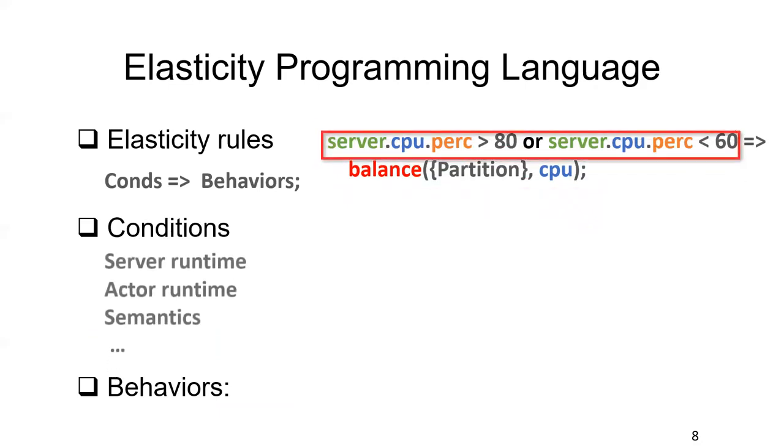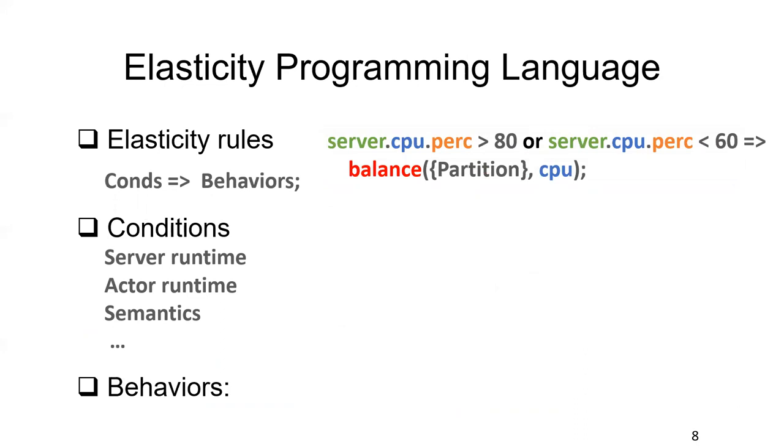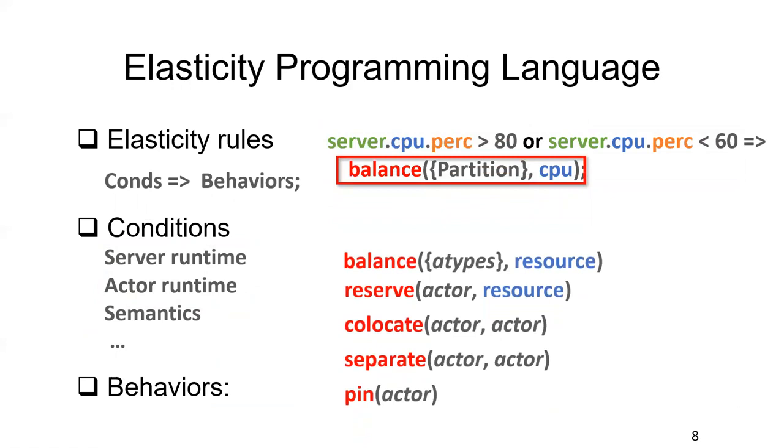In the conditions, you can refer to server runtime, actor runtime, and semantics. So here we have referred to the server runtime information. This rule means that when the server CPU usage is larger than 18% or smaller than 16%, some behaviors will be triggered. So here we have the balance elastic behavior. It means it will balance the workload for the CPU resources, which will migrate actors from overloaded servers to idle servers. Now we have 5 different behaviors in our prototype. Except balance, we also have collocate, which will collocate 2 actors on the same server.